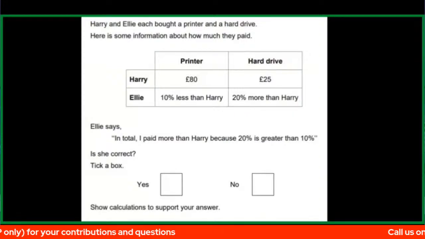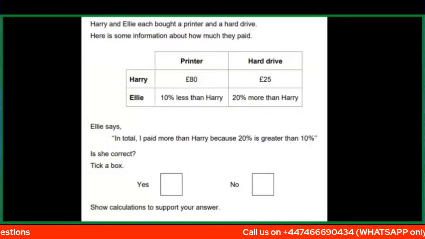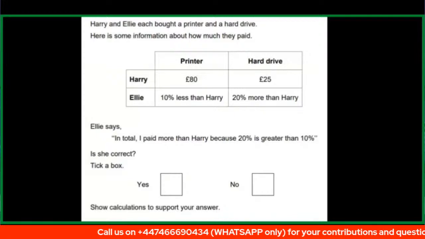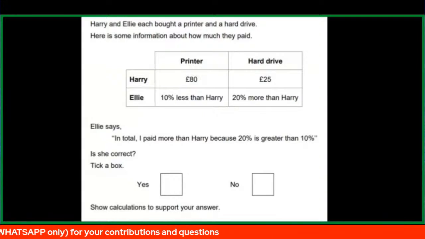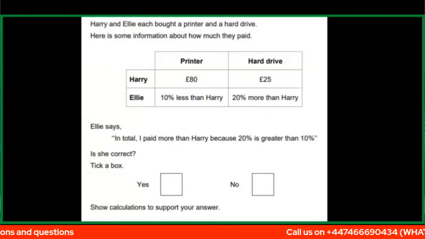Now Ellie says, in total, I paid more than Harry because 20% is greater than 10%. Is she correct? So we want to see if she's correct. Now it says show calculations to support your answer. And that is how GCSE is. They can easily ask you, normally they could have asked you what is 3 minus 2. 3 minus 2 is 1, but they wouldn't say that. They would say that